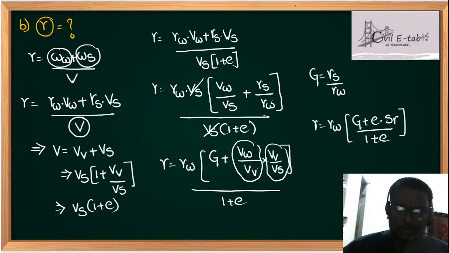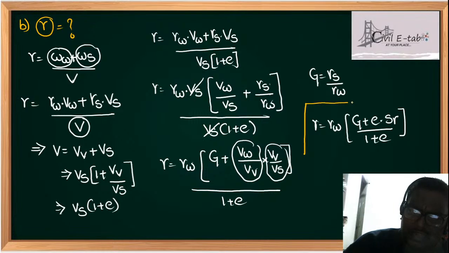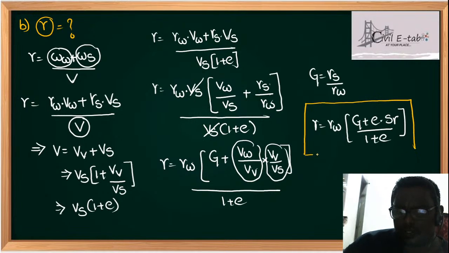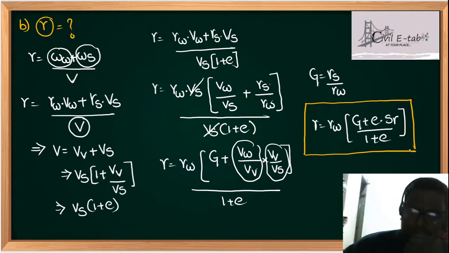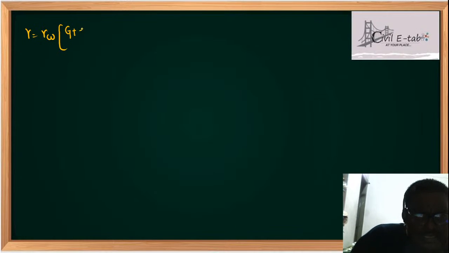Please write it down, students. Actually, no need to write anything, students. Whatever formula I have, I will be sharing the notes after the class. So gamma is written as gamma W into G plus e into Sr, upon 1 plus e. Now see, students, this is the formula which you have told.